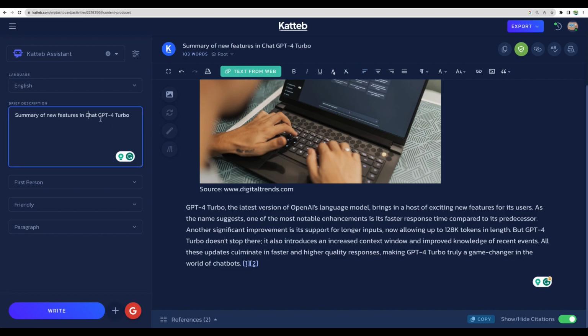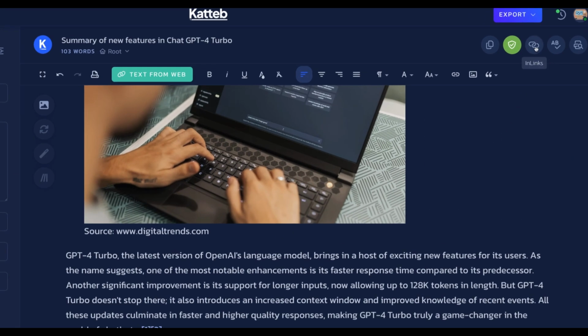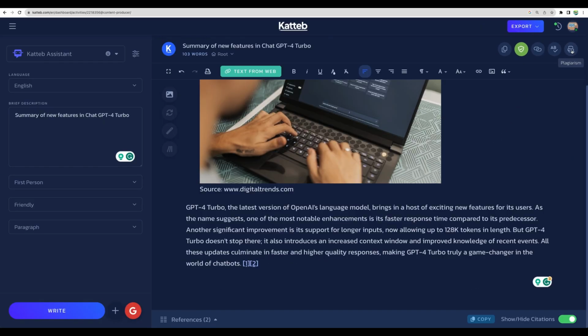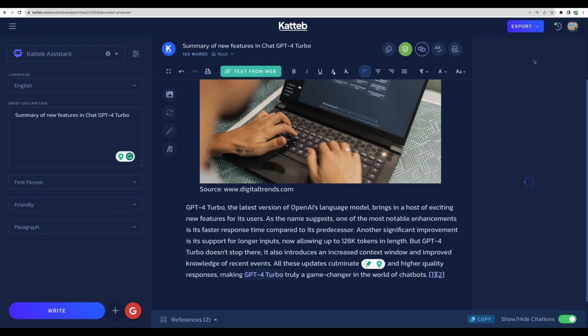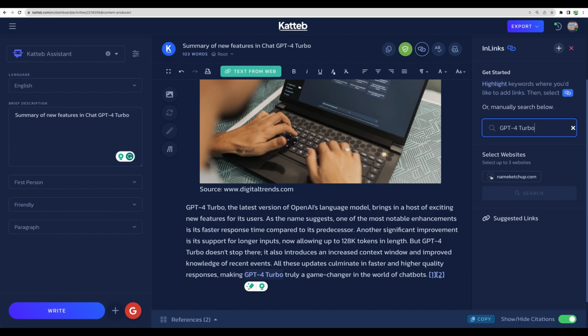So yeah, that's how you can write short form content. Basically, you can type any free form prompt here and get your results. You're getting some additional features here, like proofreading or plagiarism checking. One feature that is not working well for me at least is internal links. You should be able to select part of your text, then click InLinks, and then for the domain added, you should get suggested links.